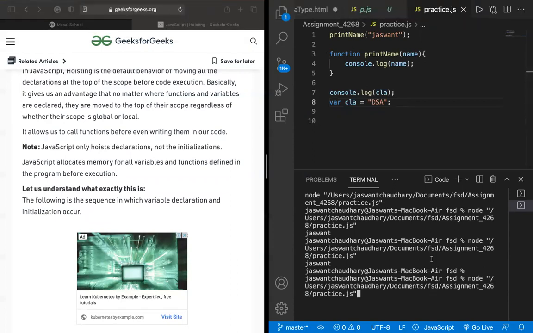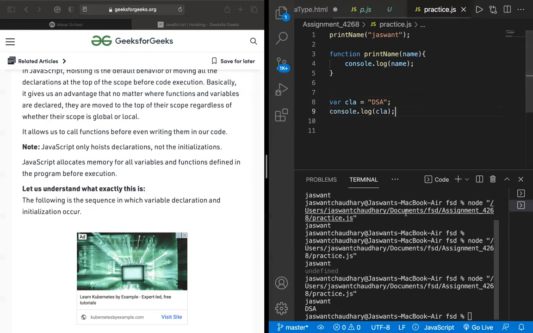Undefined. Okay, so you are getting the undefined value. And if I put the console log down, you will get DSA, right? So why is this happening? For here it was undefined, and for there it was defined. Due to hoisting.